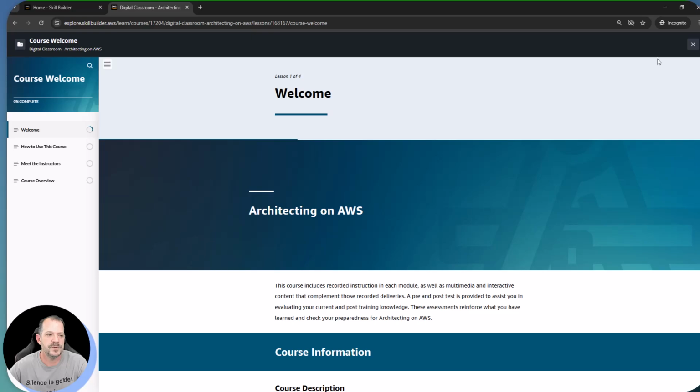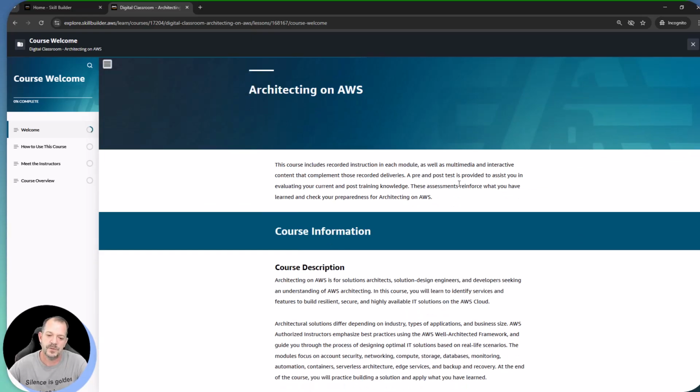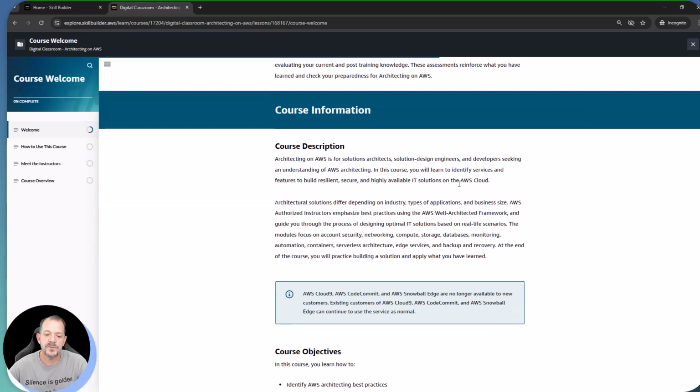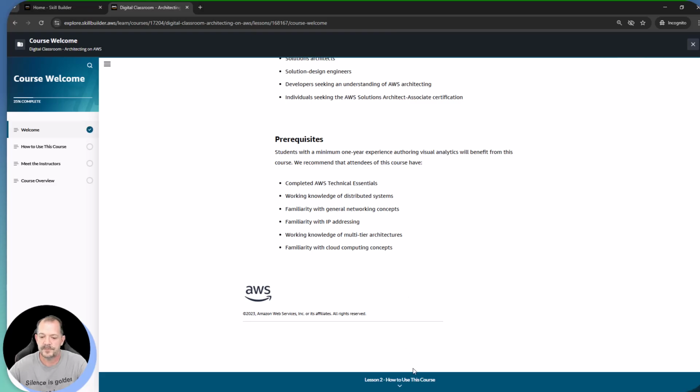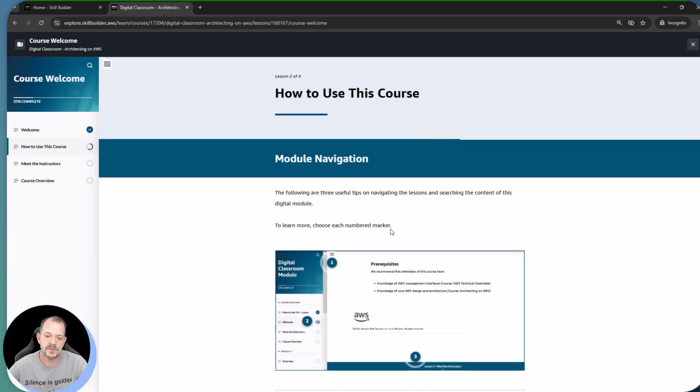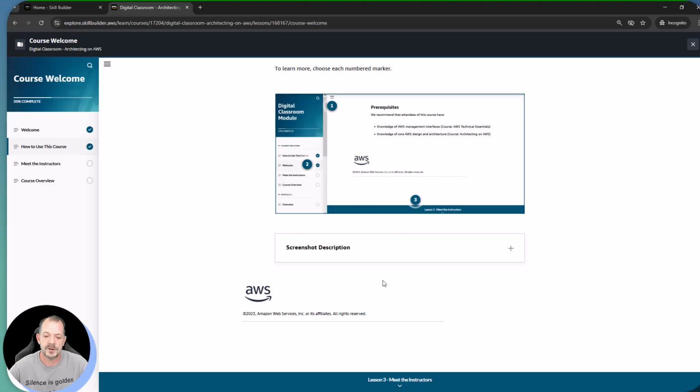All right, I'm going to skip through this first section because I don't personally need the welcome information. But for you, if you want to see what the objectives are, what the description of this course is, and things like that, those are all going to be laid out right here for you. All right. How to use the course. Basically, this is going to be how to navigate the platform and whatnot.